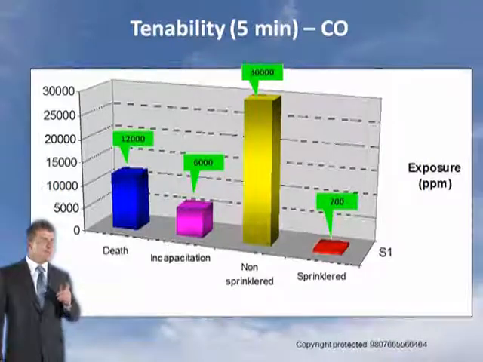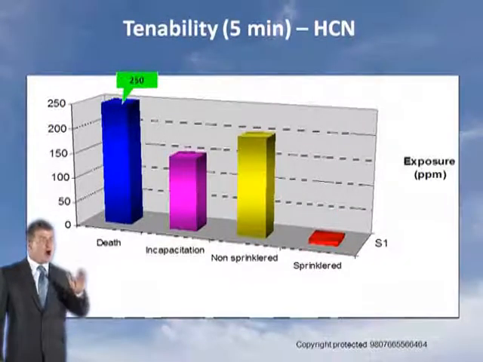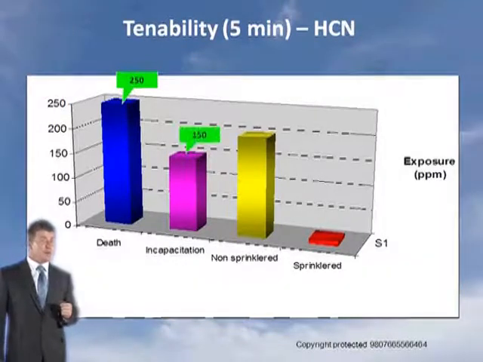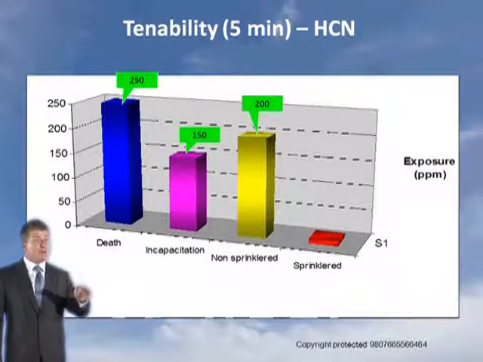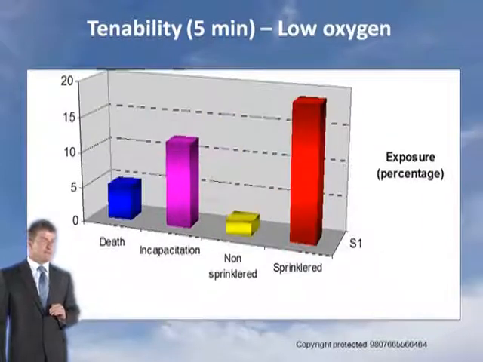Did you know if you have more than 250 parts per million of hydrogen cyanide for 5 minutes, you die? If you have more than 150 parts per million for 5 minutes, you are incapacitated. In a non-sprinkler building, you'll get 200. In a sprinkler building, it was so low it was off the scale.